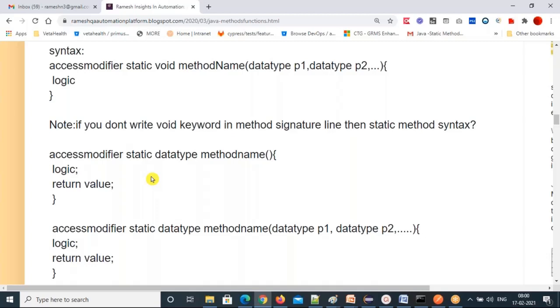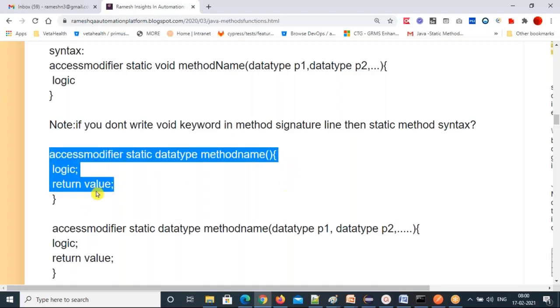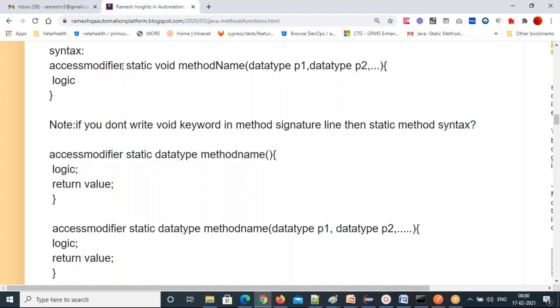In the first class I gave these syntaxes. Again, I'm repeating them here, as I did in the void case. Static method syntax without void, with parameters. The above one is without void, without parameters. See the change. You won't write void before the method name, and the return keyword is mandatory in the method body. If you catch these two things, then it will be easy to write the methods.